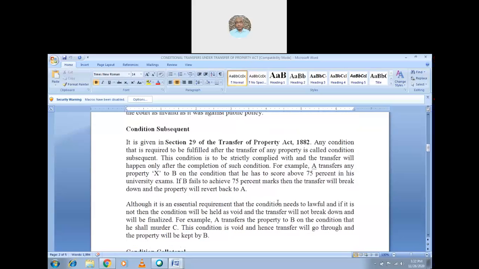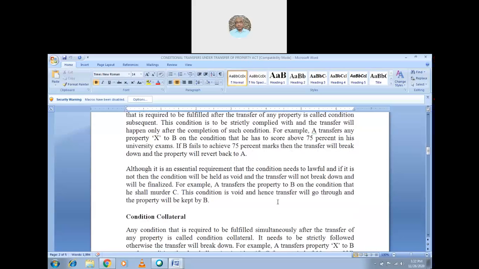So here the subsequent condition means after, 75% attendance is more important. Although it is an essential requirement that the condition needs to be lawful, if it is not, then the condition will be held void and the transfer will not break down and will be finalized. So whatever the condition that you put there, it should be lawful. Then only it will work, and that too in certain circumstances.